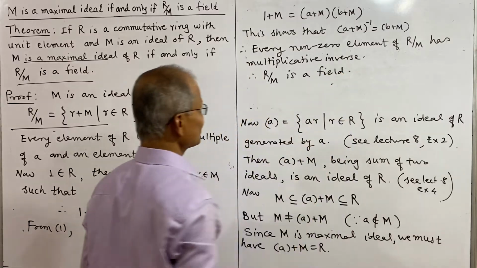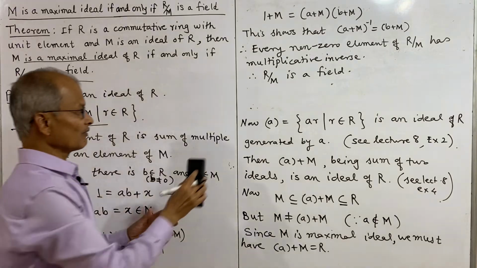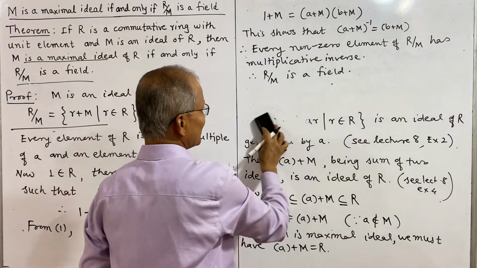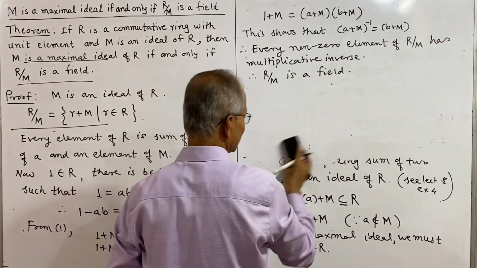Assuming M is a maximal ideal, we have proved R by M is a field. Now the converse part, the second part: we will assume R by M is a field, and then we shall prove M is a maximal ideal.